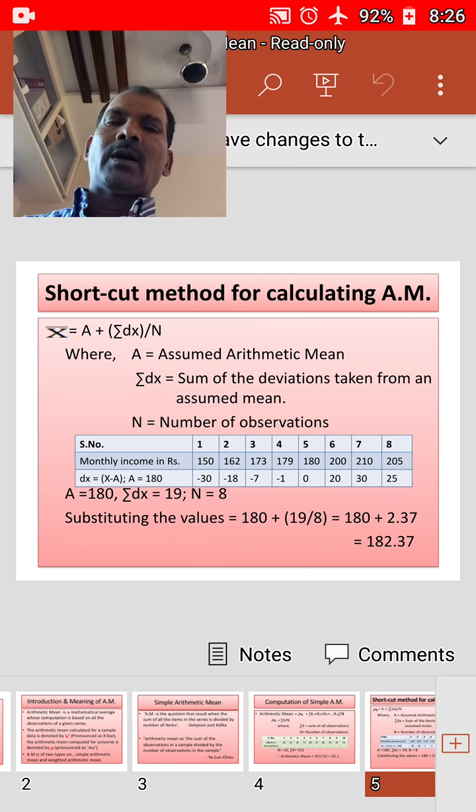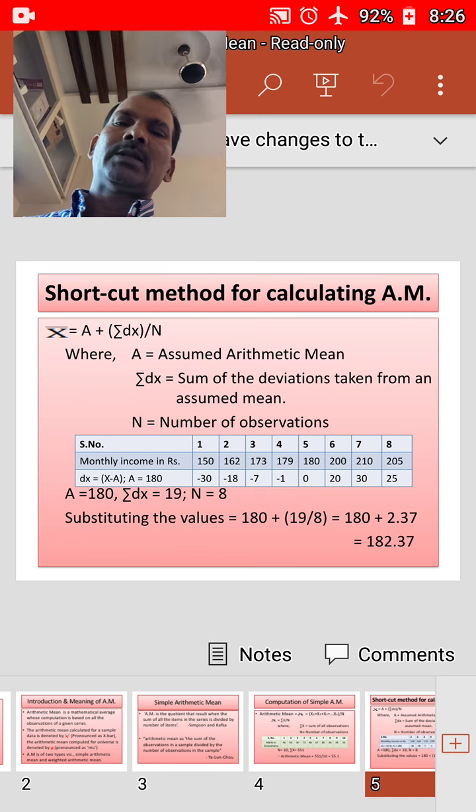Now I'll take assumed mean as 180 and find the dx, that means x minus a. For the first number x is 150 and a is 180. 150 minus 180, you will get minus 30.